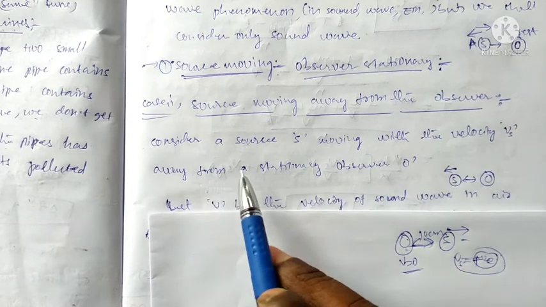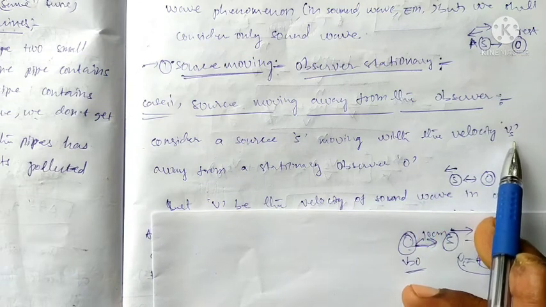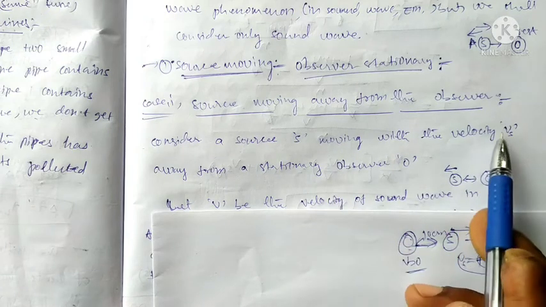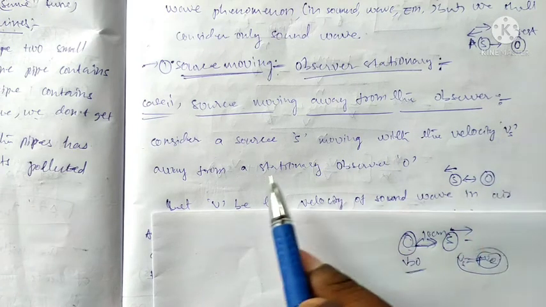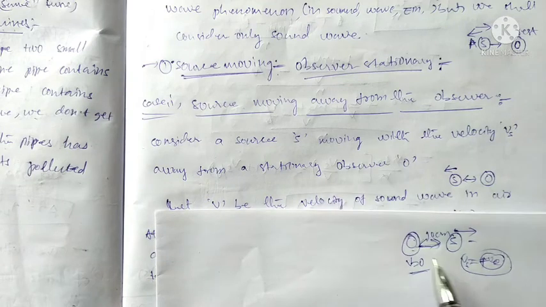Now let us consider a source S moving with velocity vs away from the stationary observer.